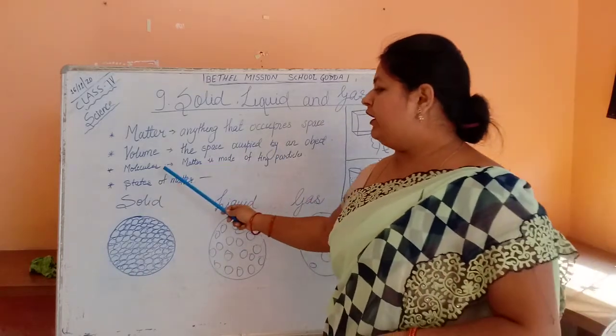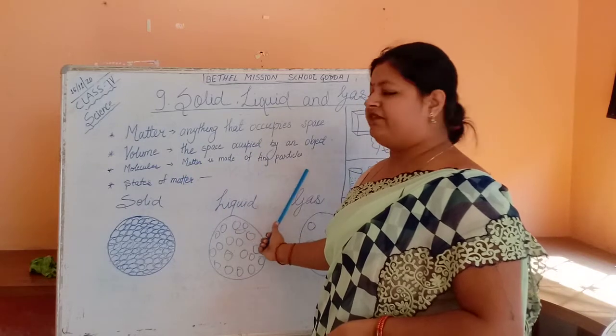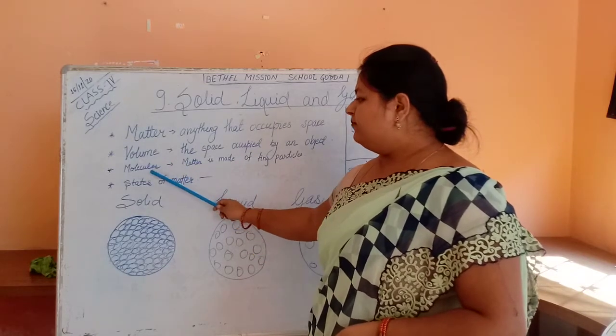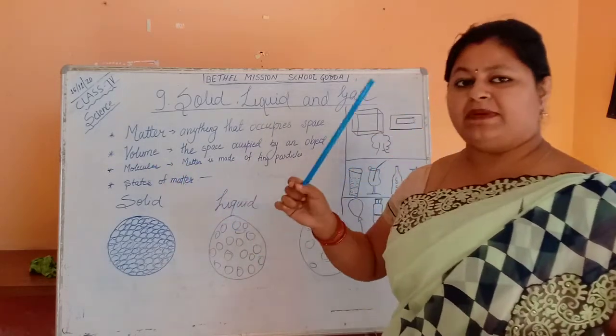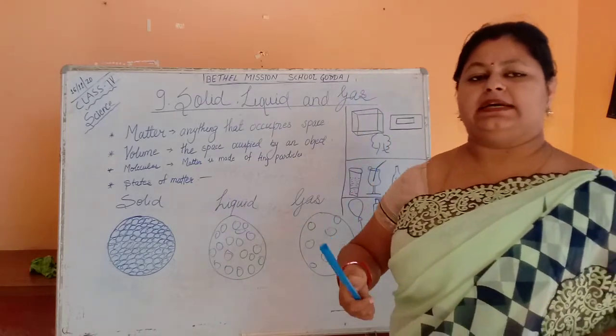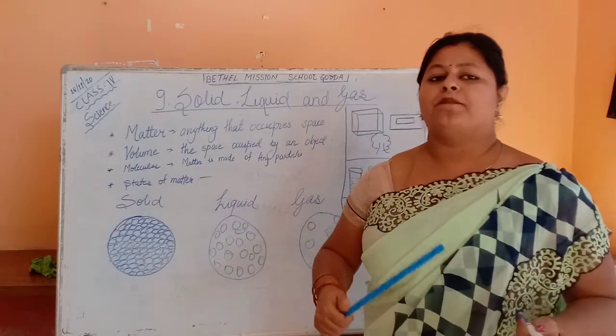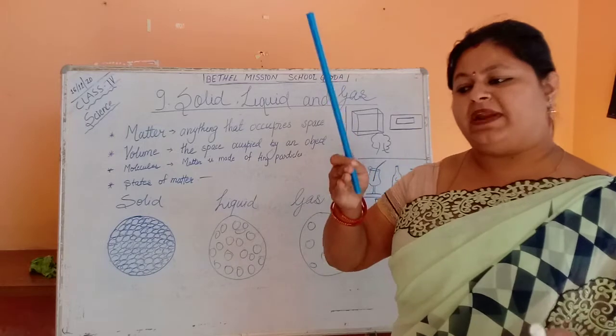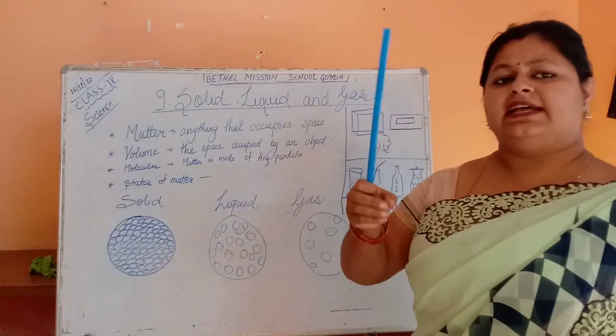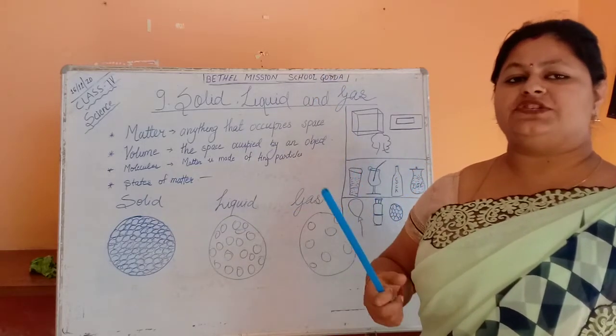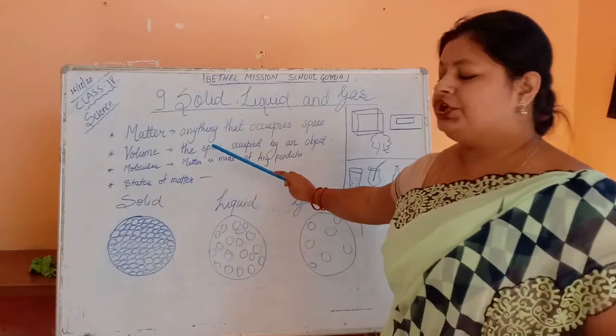Third one is molecules. Matter is made up of tiny particles. Matter is made up of very tiny particles and they are known as molecules. When you break down matter, the thing you get, the byproduct, is known as molecules.